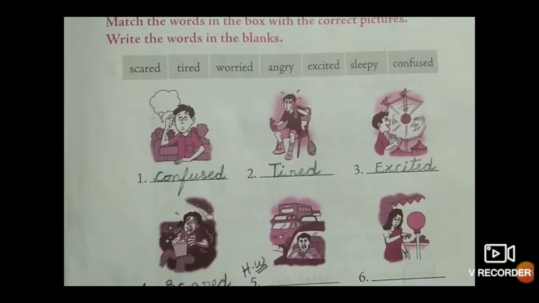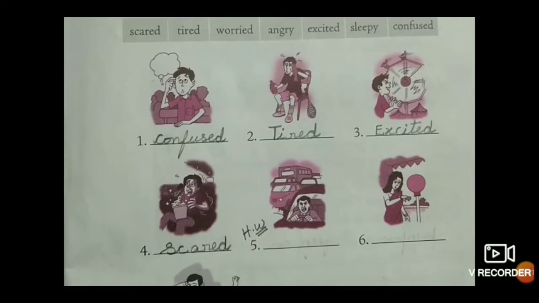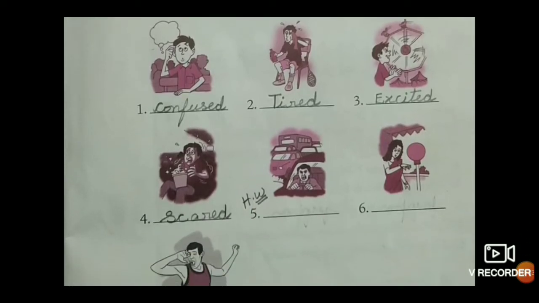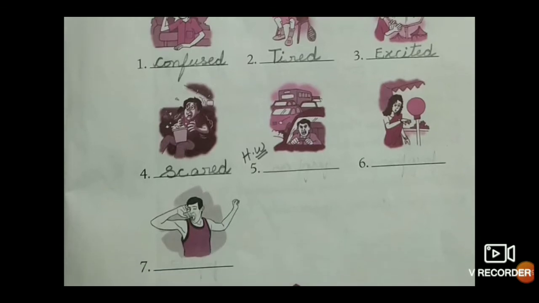First one, he was confused. Second one, he was tired. Third one, he was excited. Fourth one, he was scared. Okay? Remaining 3 blanks, try on your own, children. What are the remaining emotions? Find out and write under the picture.